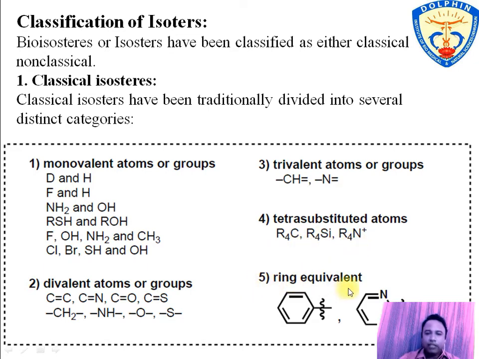The fifth one is ring equivalents. Isosteric replacement in a ring results in different analogues. The figure shows an example of two rings where in the first, a benzene ring C atom is replaced by an N atom, and the second figure results in a heterocyclic compound.